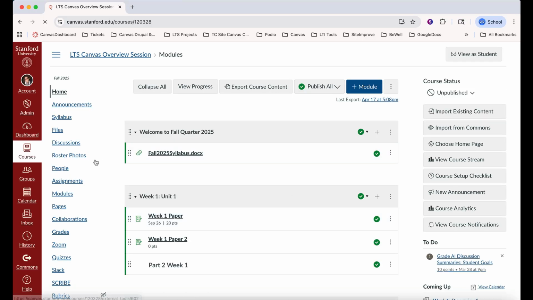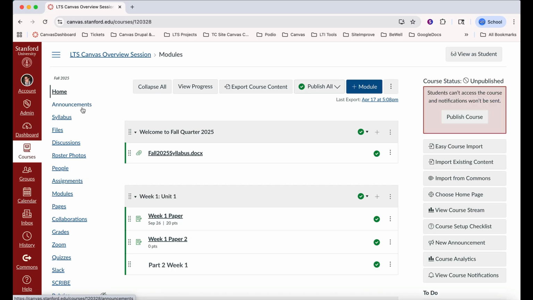Instructors may also want to organize the course menu options on the left side of the screen, especially those tools that are accessible from within the modules. This directs students into the module learning path and avoids students clicking around in order to locate content. It prevents confusion and therefore saves time.